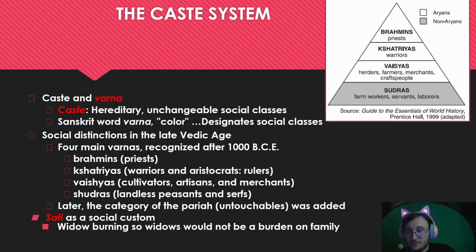Cool. Let's move into the class system, right? When the Aryans come to India, they create a class system based off race. This is known as the caste system. They placed themselves at the very top, and the local Indians, originally from South Asia, at the lower caste. This system was based off of Varna, meaning skin color, which designates your social class. So the lighter your skin color, the higher you are in the social class. The higher caste, of course, due to the system being put in place by the Aryans, are going to have a lighter skin tone, where the darker skinned people are going to be lower caste.